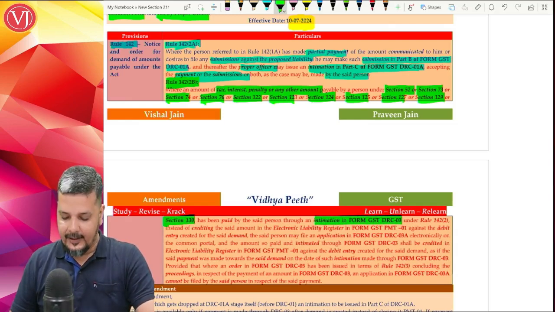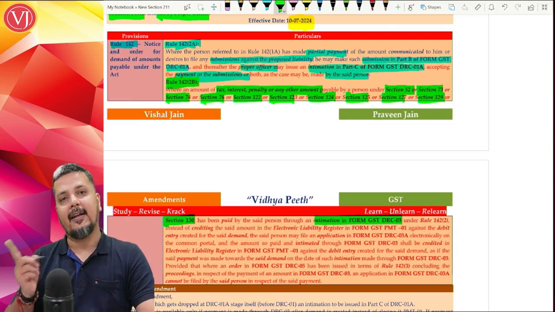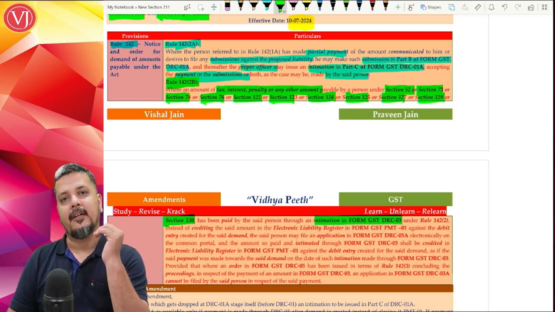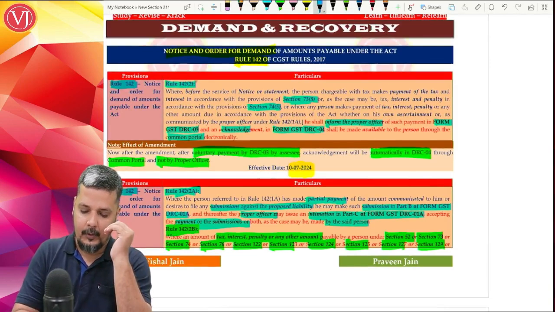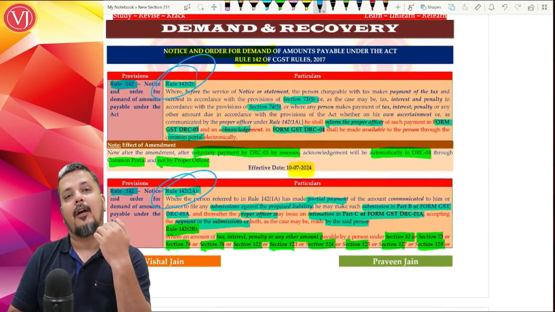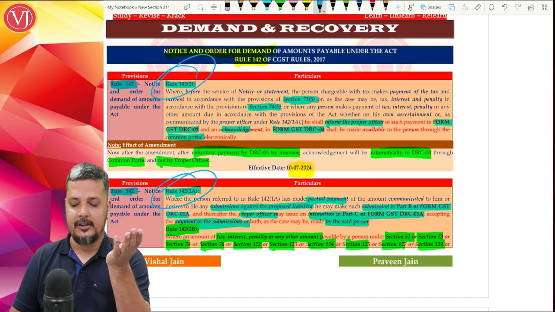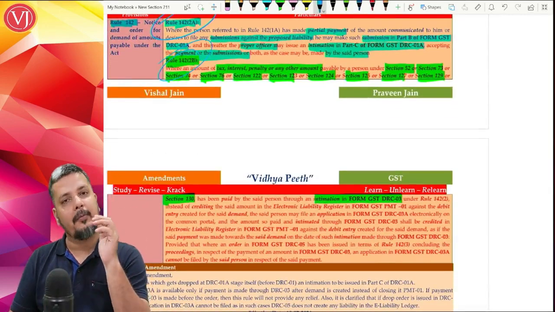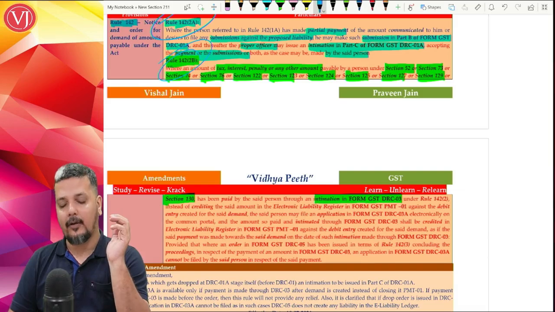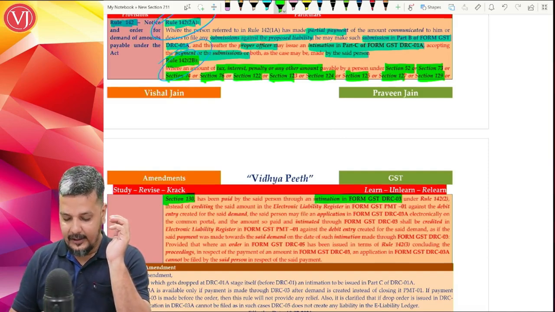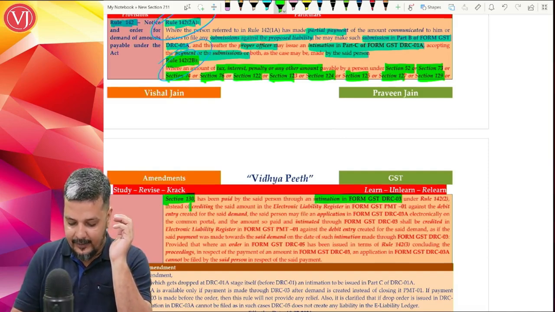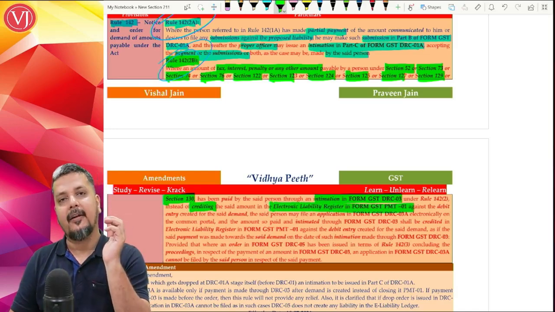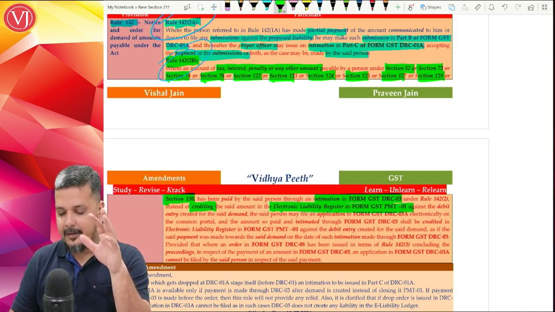Now, understand that whenever an order is given, it will create a liability. So whatever we were discussing, the amendment in your Rule 142 2 or 142 2A, these were all before notice stages, before order. Notice is given, but before order. Now, what we are discussing in 142 2B is after order. An order is given which creates a liability in the electronic liability ledger. And the assessee has made that payment through DRC 03. Instead, this has to be paid against the liability in PMT 01. Actually, this has to be closed against the liability which is created in PMT 01.